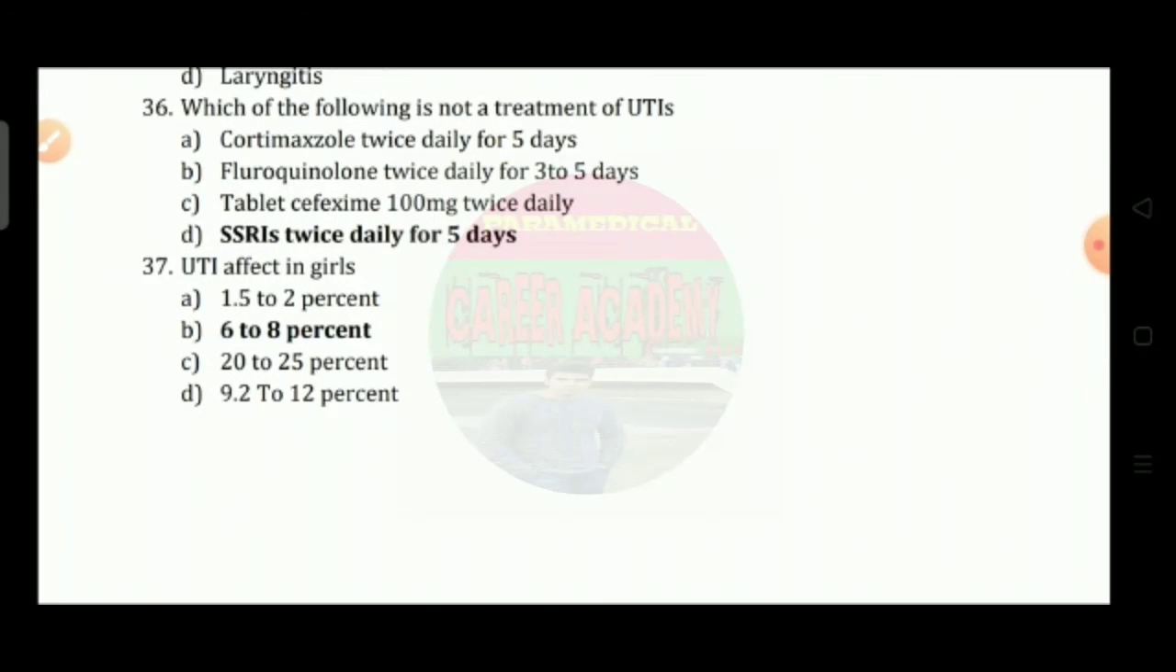Question number 36: which of the following is not a treatment of UTIs? Option A, clotrimazole twice daily for 5 days. Option B, fluoroquinolone twice daily for 3 to 5 days. Option C, tablet cefixime 100 mg twice a day. Option D, SSRI twice daily for 5 days. So the correct answer is option D.